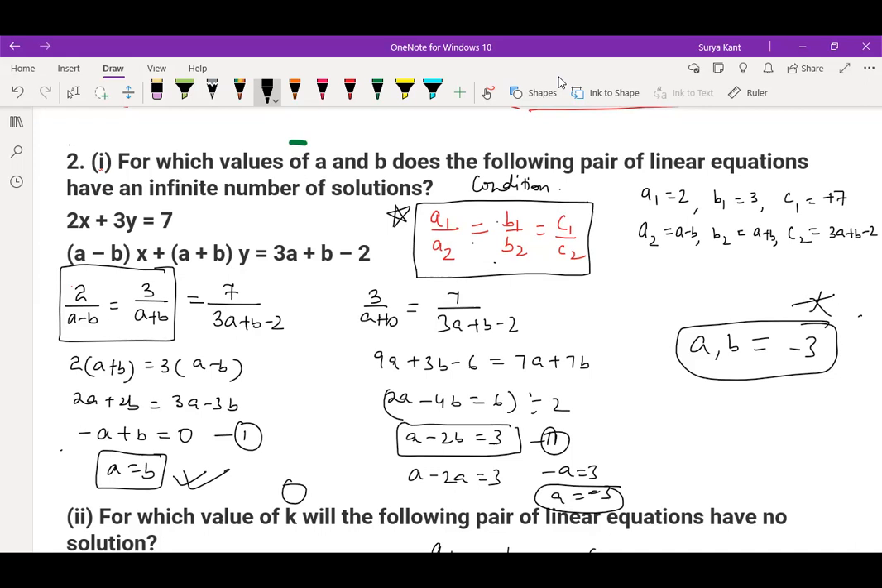So where I have done mistake? I don't know where I did mistake. See, the equations are correct, no? a1 by a2 is equal to b1 by b2 equal to c1 by c2. So 2 divided by a minus b is equals to 3 divided by a plus b is equals to 7 divided by 3a plus b minus 2. Sir, 5 and 1, it's coming. Yeah. So where I have done mistake, just look it once.